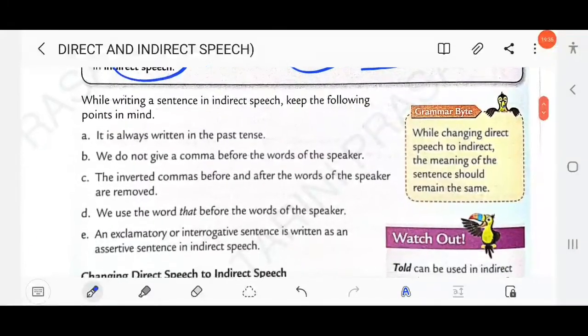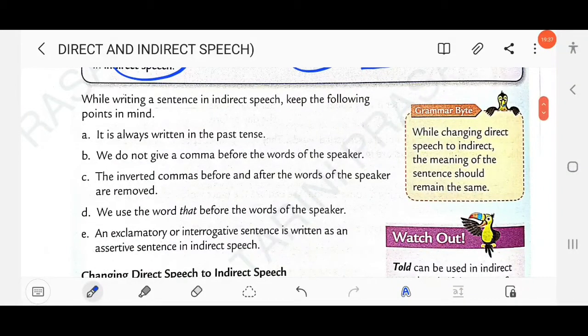So while writing a sentence in indirect speech, keep the following points in mind. It is always written in past tense. So if the reporting verb is in the past tense, reporting verb, as we have already discussed, what is reporting verb? The verb that is used to report.